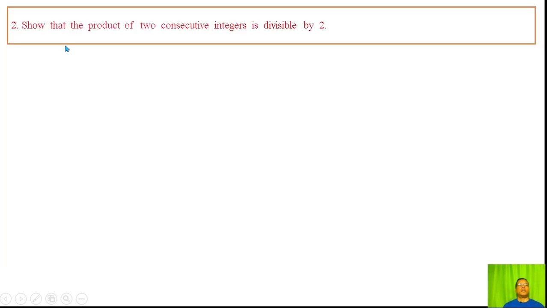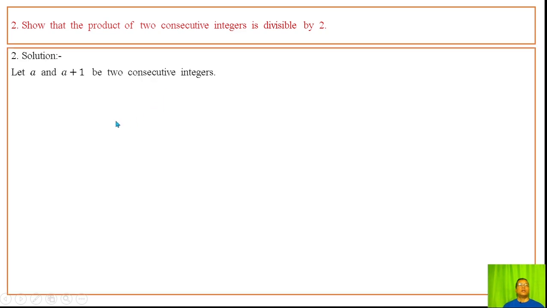Question number 2. Show that the product of two consecutive integers is divisible by 2. Let a and a plus 1 be two consecutive integers. We have to show that their product is divisible by 2. The integer a is of the form twice q or twice q plus 1 for some integer q.